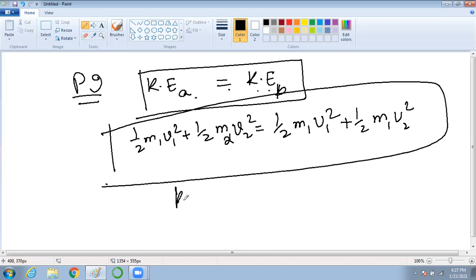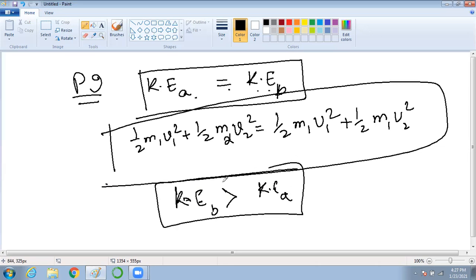The kinetic energy before the collision is greater than the kinetic energy after the collision, yes or no? That means there is some loss in kinetic energy. So what will be the loss?